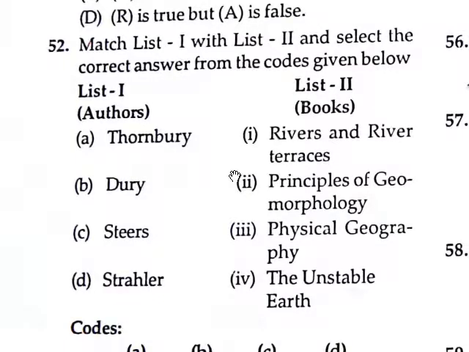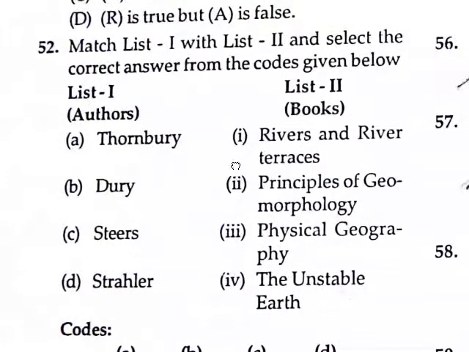Sorry, I was telling you the wrong answer. Thornbury, Principles of Geomorphology; Dury, River and River Terrace; Steers, The Unstable Earth; and Stellar, Physical Geography.